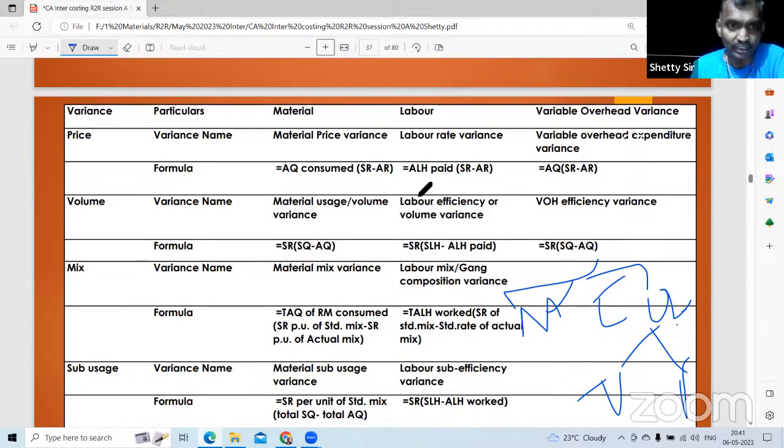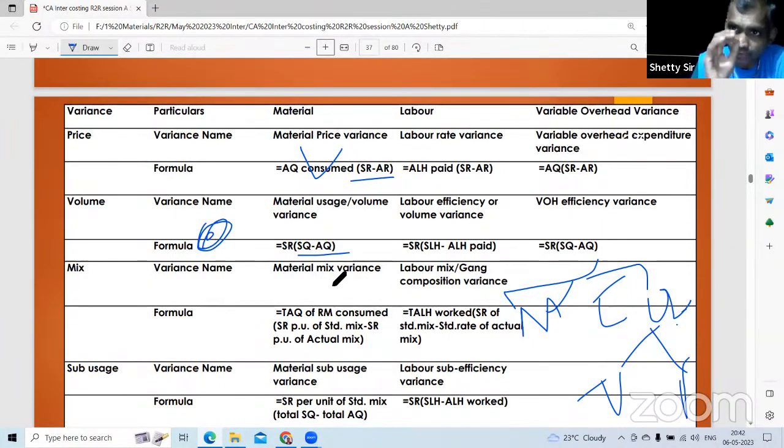The formula is slightly different. So material variance is equal to standard cost of standard raw material for actual output minus actual cost of actual raw material for actual output. 2 parts. Left side price variance: within the bracket price, outside the bracket actual quantity consumed. Right side volume variance: within the bracket volume quantum, outside the bracket standard rate. Volume variance has 2 parts.